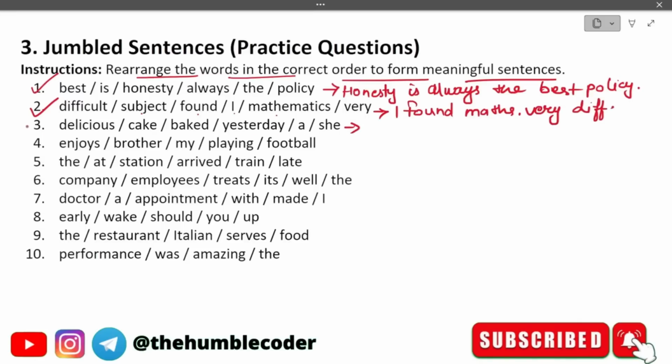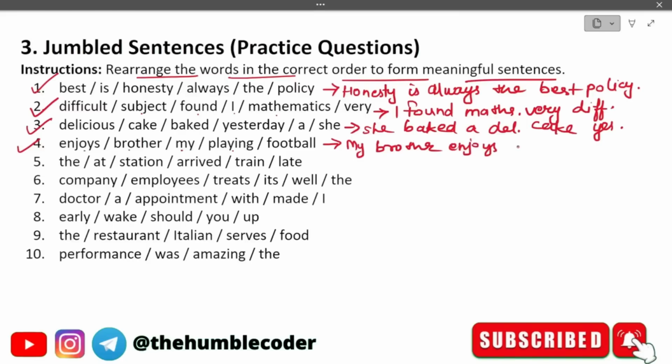Moving on to the third sentence. Delicious cake baked yesterday a she. So the correct rearrangement will be, she baked a delicious cake yesterday. Okay, this is the correct arrangement. Let's move on to the next one now. Enjoys brother my playing football. Please pause in between and then prepare the answers and then watch the solution. The answer for this is, my brother enjoys playing football. Okay, this is the correct one.